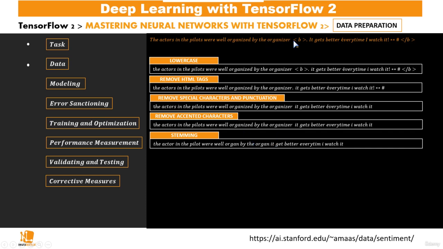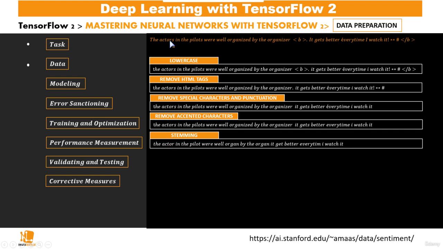Organizer can also be formed from the word stem organize, that's without the R, and organized without the D. So the process of stemming is about reducing words into their original word stem form. So a word like organized becomes organ, organizer becomes organ, actors becomes actor. So we don't have this S, it's now the singular actor.